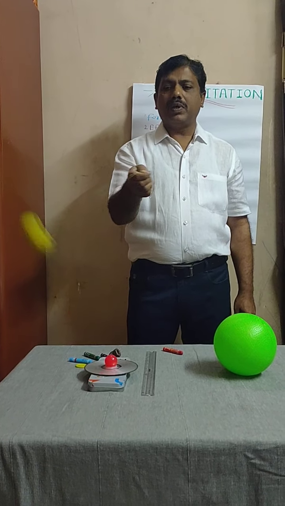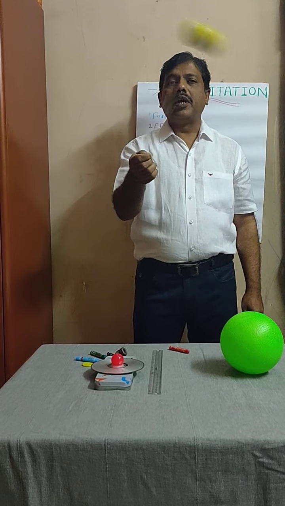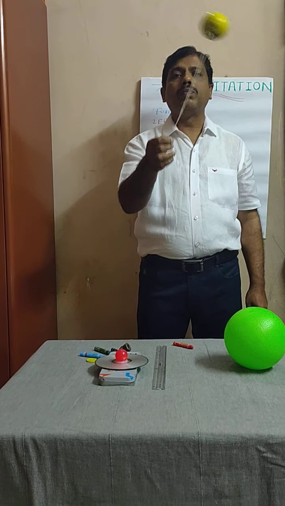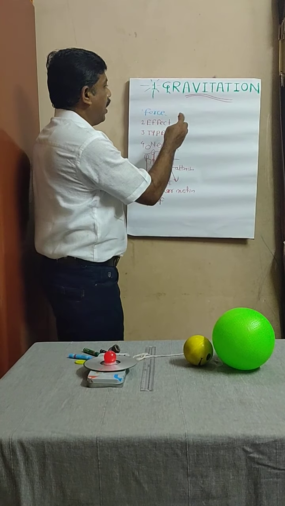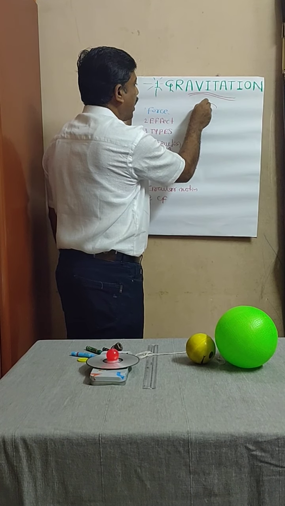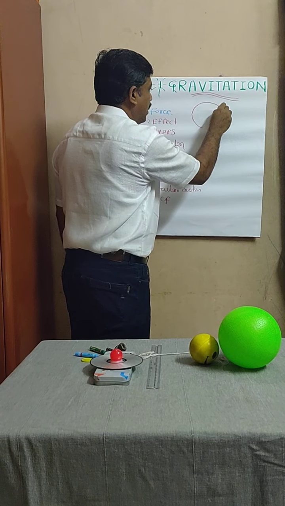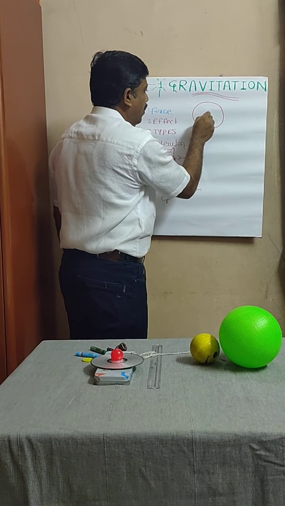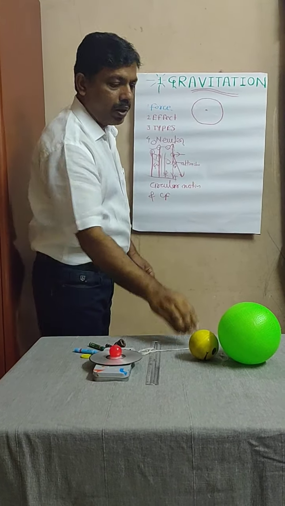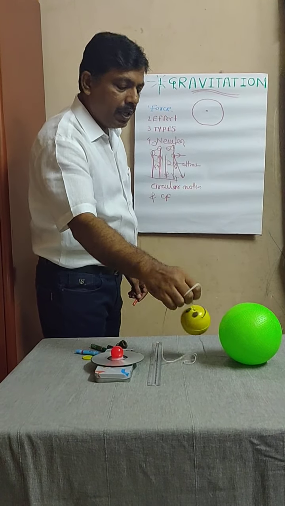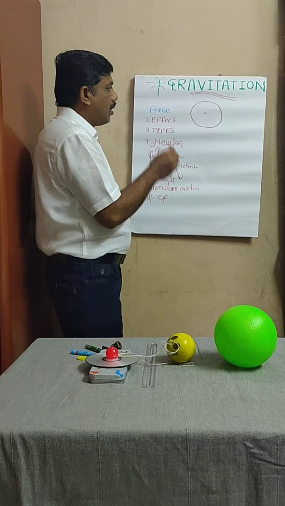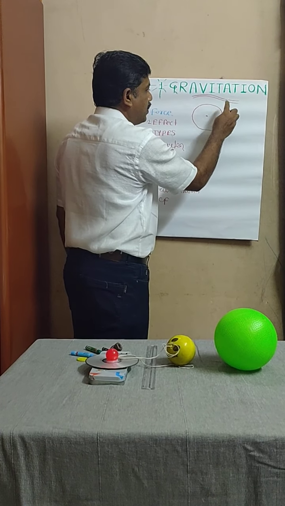Now we can look at its nature and the direction of the force which is acting on this body in a simple diagram. Now look here, I am taking a simple diagram. This is the circular motion performed by this ball. This ball has performed the circular motion. I am keeping this ball. Now look at this. Suppose this is your ball.